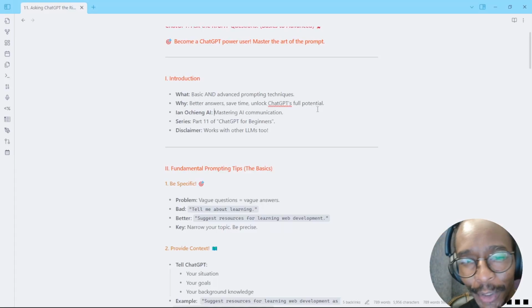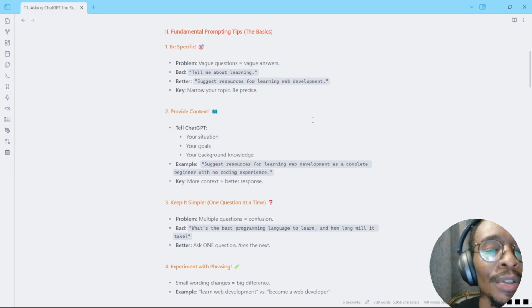Today we're going to do a very basic introduction to prompt engineering. This is like teaching you how to talk to these large language models like ChatGPT, Claude AI, Google Gemini, showing you the best ways that you can go about it. So the first thing to remember is that you need to be very specific in how you talk to ChatGPT. The more vague you are, the more vague the answer is going to be. This is the case of garbage in, garbage out.